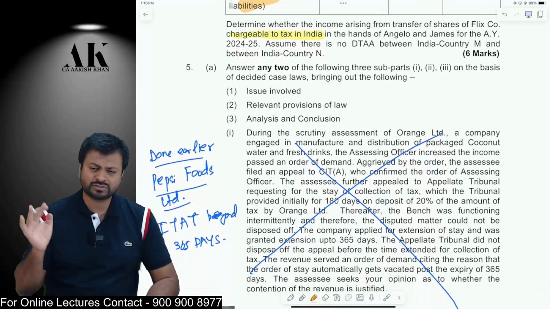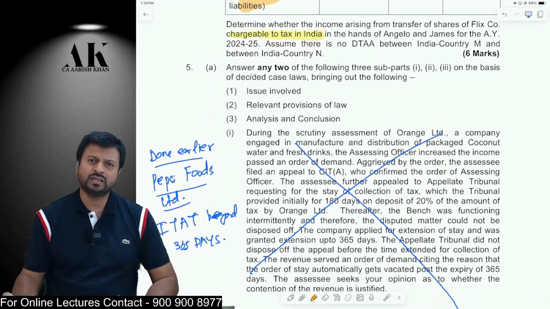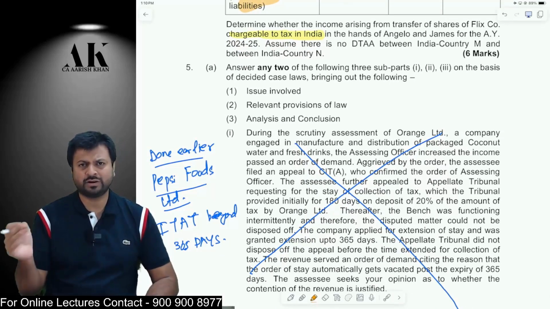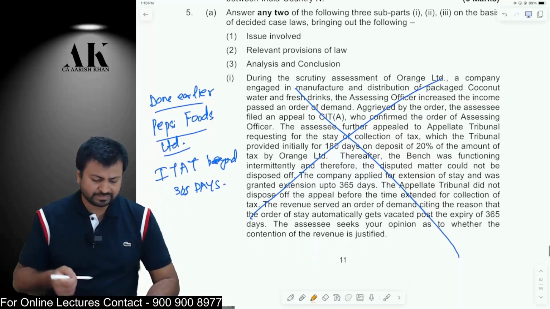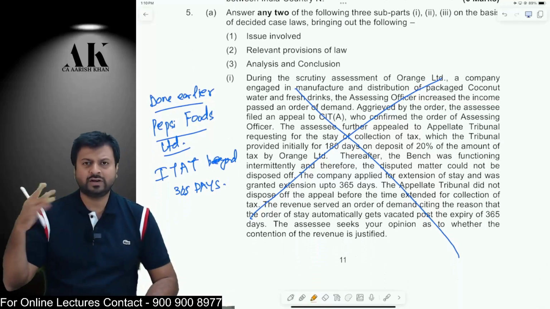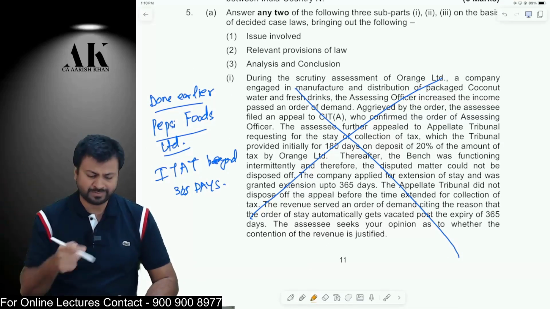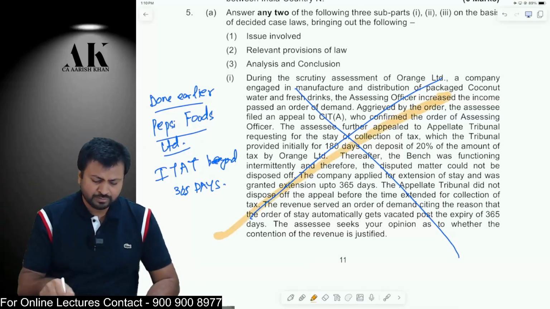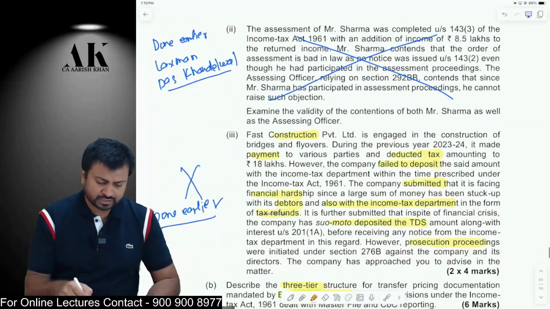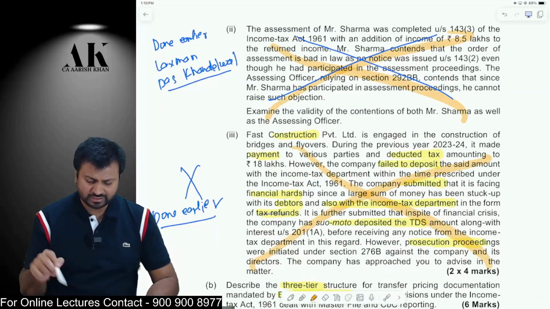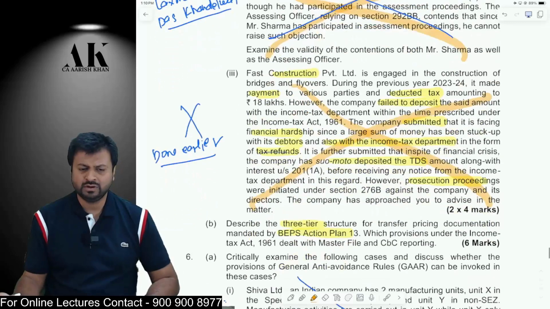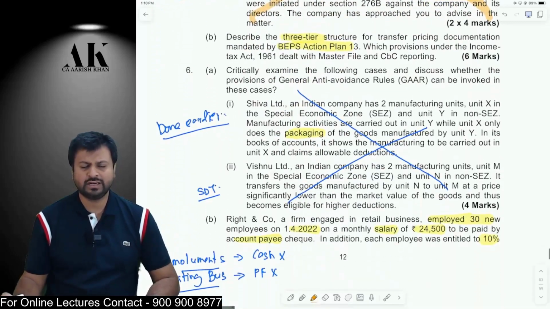We have done all those kinds of questions in the regular batch, fast track batch. It is there in our color book also, in our regular batch book also, everywhere. All these kinds of questions are already there. Now, there are some case laws over here, but all the case laws we have already done either in RTP, MTP or past paper, 100%. I have written the names also. Pepsi Food Limited, we have already done. Lakshman Das Khandela also, the third one is also done. You can check it once if you want. So don't waste time on repeating the same questions again and again.